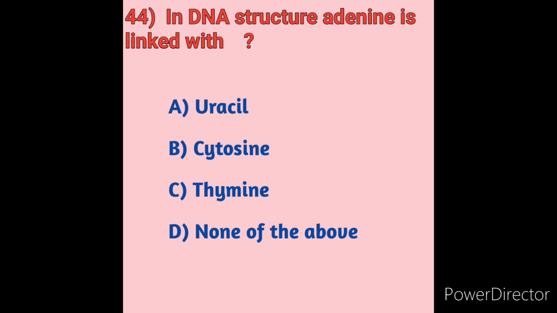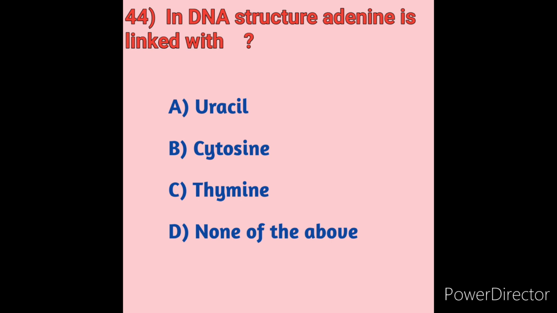Okay friends, in DNA structure, adenine is linked with. In a double-stranded DNA molecule, adenine base pairs with the thymine bases on the opposite strand. Adenine is one of the two purine nucleobases used in forming nucleotides of the nucleic acids.